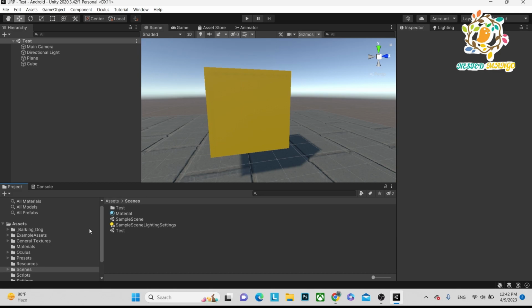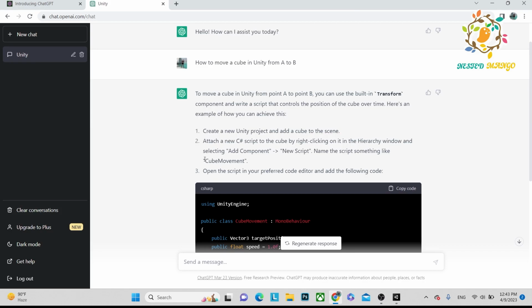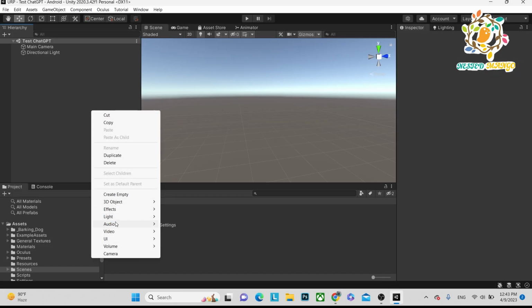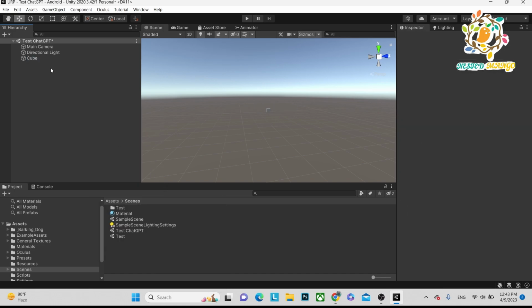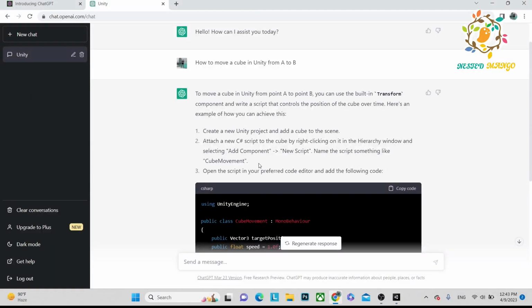Let me open Unity and create a new scene so that I can test ChatGPT. Sorry. Let's follow the steps. Create a new project, add a cube to the scene. So let's take one cube, and here is the cube.